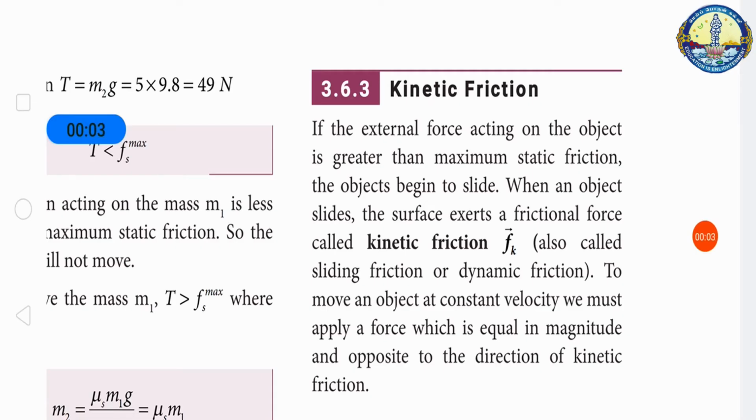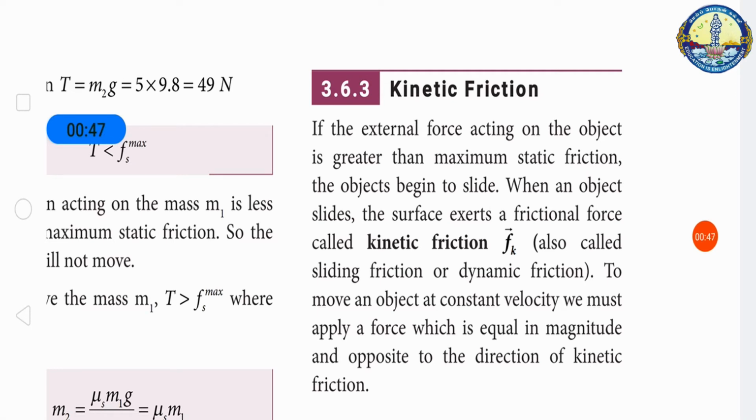Kinetic friction. If the external force acting on the object is greater than the maximum static friction, the object begins to slide. When an object slides, the surface exerts a frictional force called kinetic friction Fk. That means the object is in relative motion, and it experiences a force, that is kinetic friction. To move an object at constant velocity, we must apply a force which is equal in magnitude and opposite in direction to the friction. That means if you want to keep the object in uniform relative motion, you have to apply a force equal and opposite in direction to the kinetic friction.